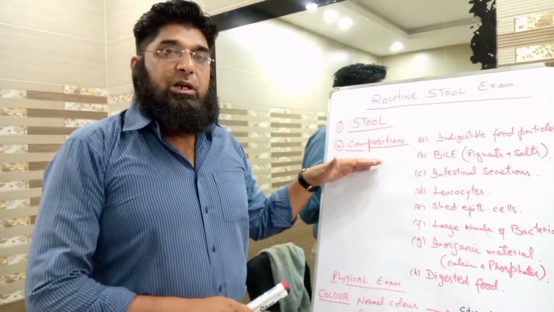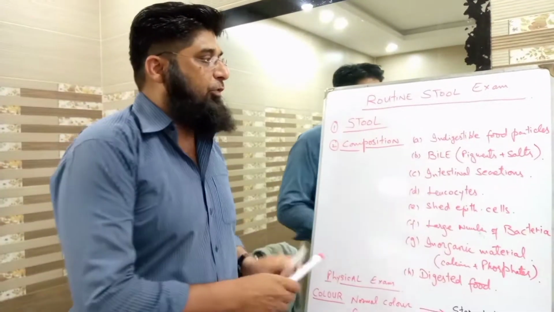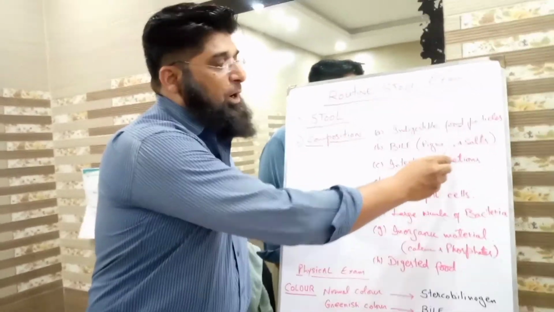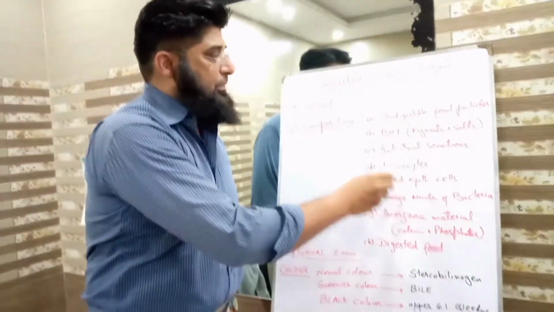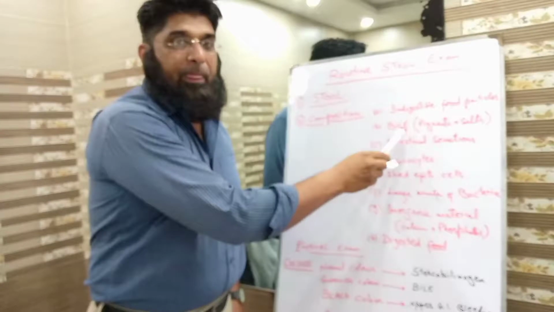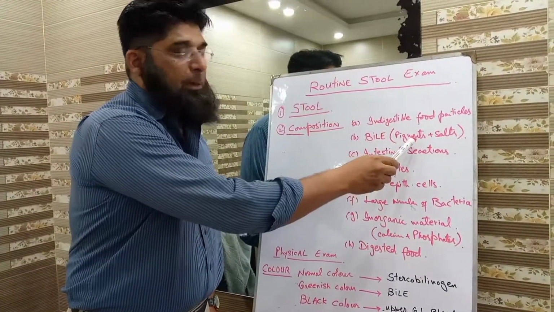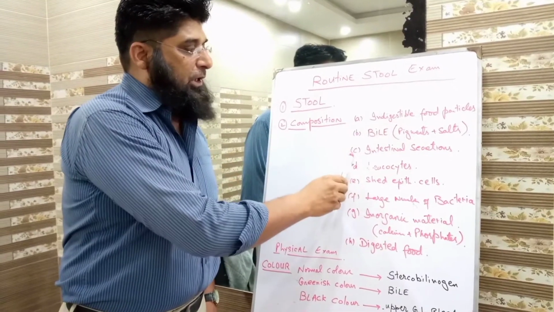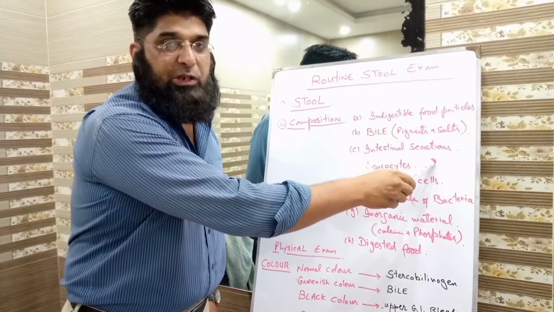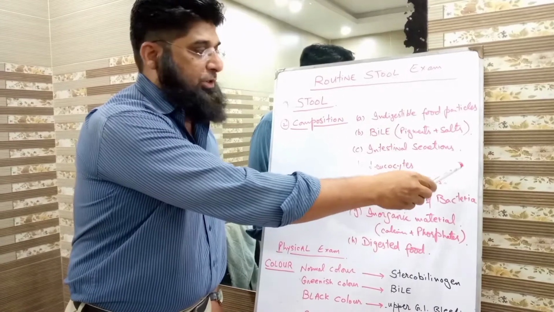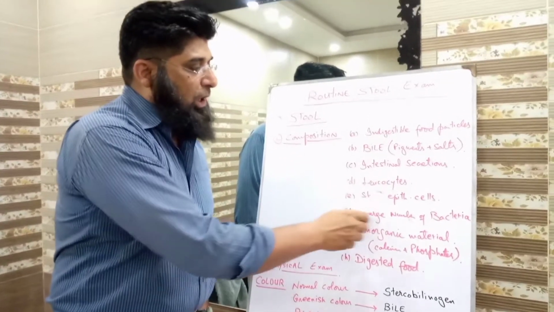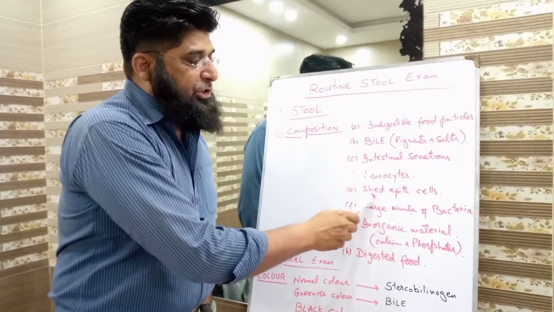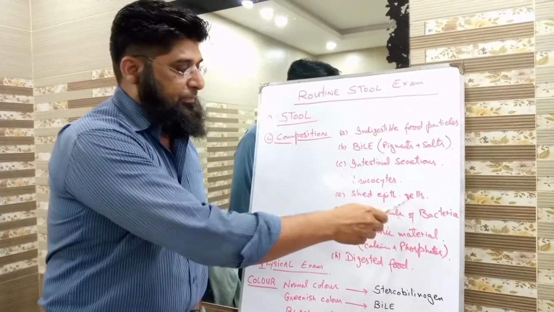In composition, human stool consists of the following ingredients. Number 1, indigestible food particles. Number 2, bile, which includes both bile pigments as well as bile salts. Number 3, intestinal secretions, including mucus. Number 4, leukocytes. Number 5, shed epithelial cells.